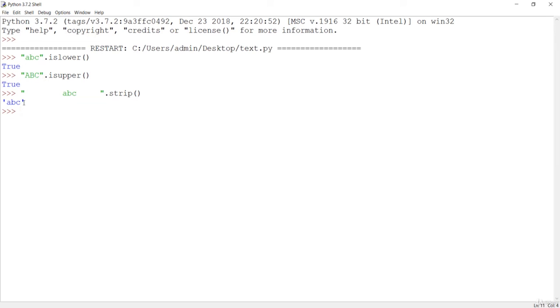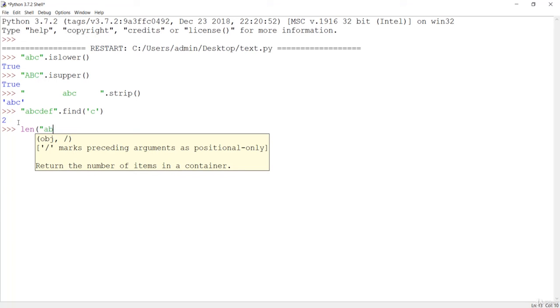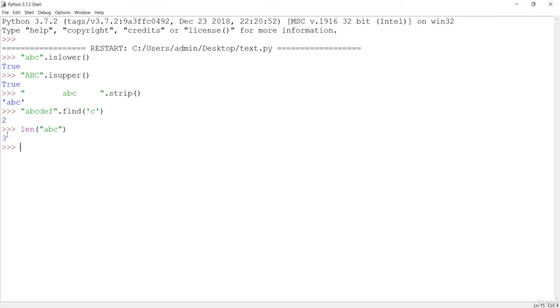You can also see the find method. You can also check for the count method. So if I say something like a b c d e f, and if I find some character, maybe c, and hit enter, it is going to give us 2, the position. You can also see the index method. So these are some of the methods. You can also see the len method, which is going to take any object. If I do this, you are going to get the length of the string object, which here has 3 characters. So these are some methods which are quite handy in the case of strings.